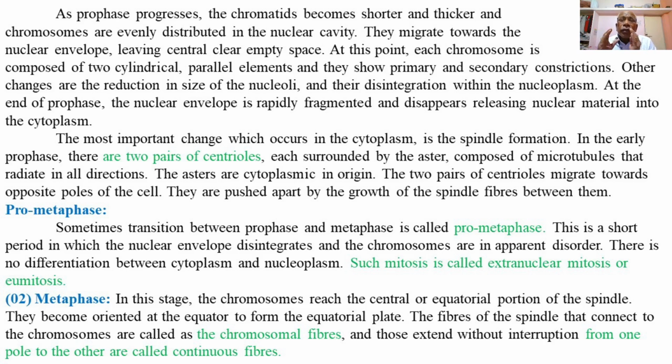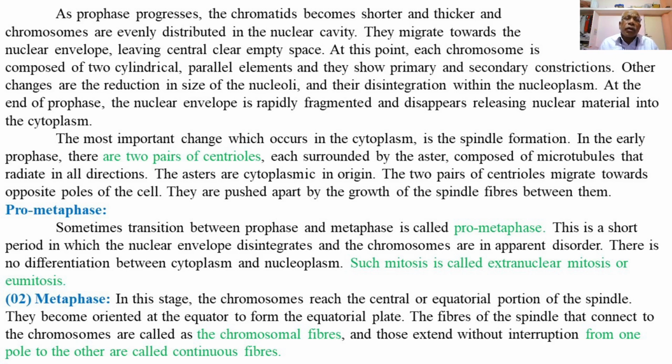So this is a short period of time in which the nuclear envelope disintegrates and the chromosomes get released into the cytoplasm, apparently in disorder, meaning there is a separation and mixing of the different pairs of chromosomes in the cytoplasm. There is no differentiation between the cytoplasm and nucleoplasm during the prometaphase. Such mitosis is called extranuclear mitosis or eumitosis.